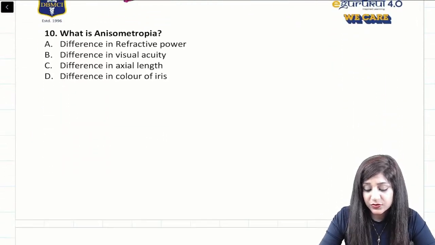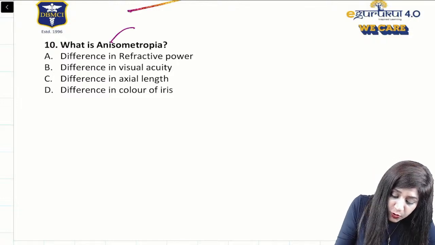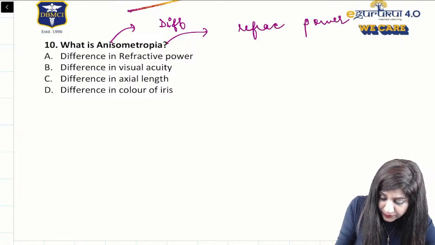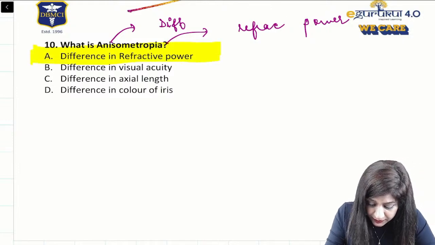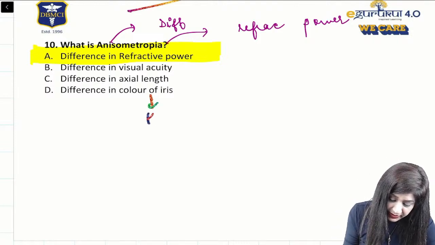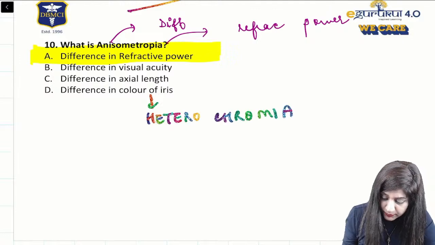Then coming to the next one, anisometropia. Aniso means different, and metropia means the refractive power. Therefore, the answer is A, difference in the refractive power. Difference in the color of the iris is called heterochromia.